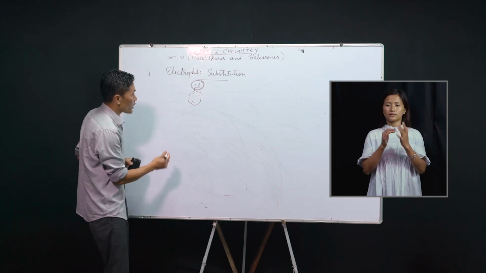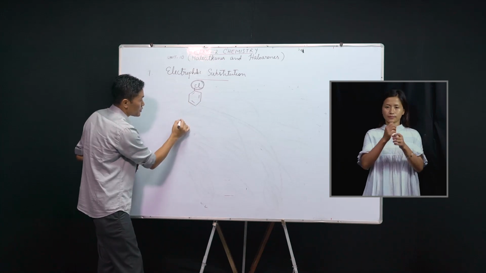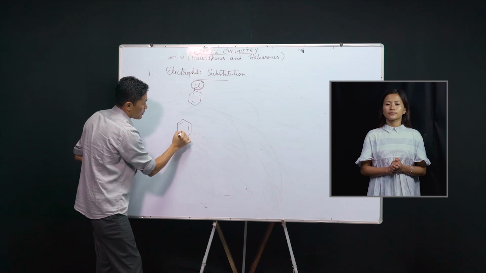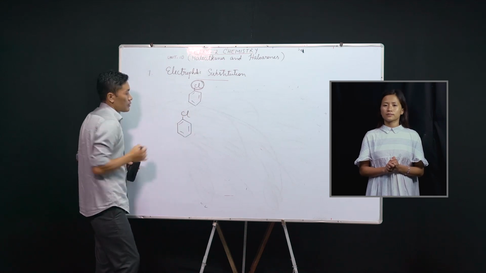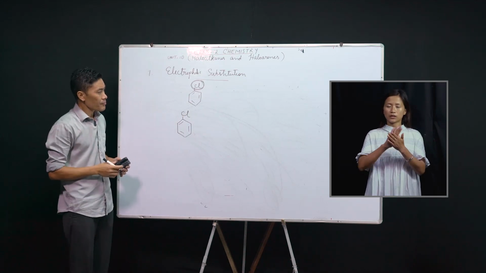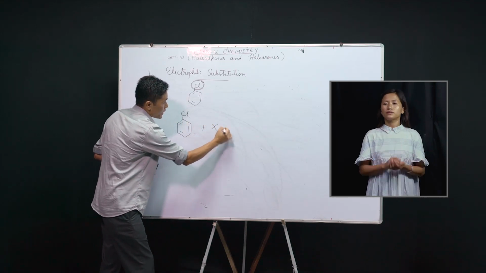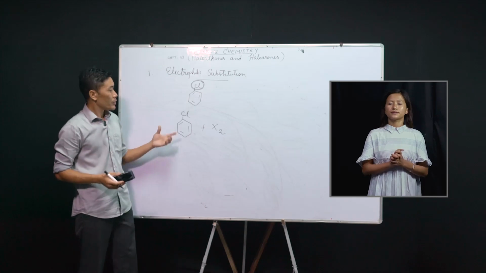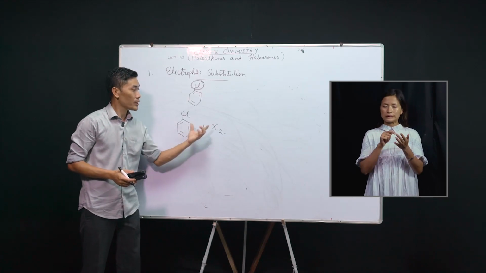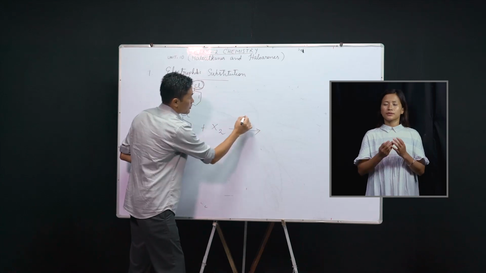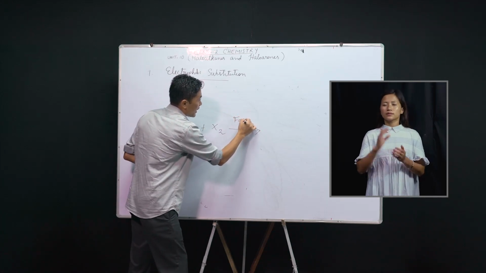Let us quickly see one example of these electrophilic substitution reactions. Halogenation. In halogenation reactions, we treat these haloarenes with halogens in the presence of catalysts like iron chloride.